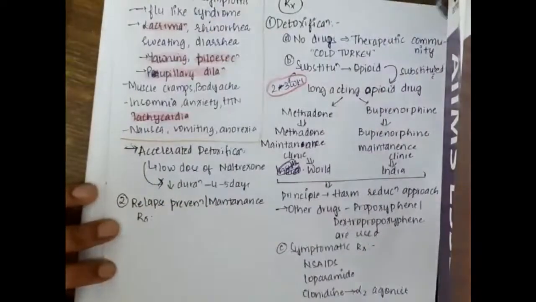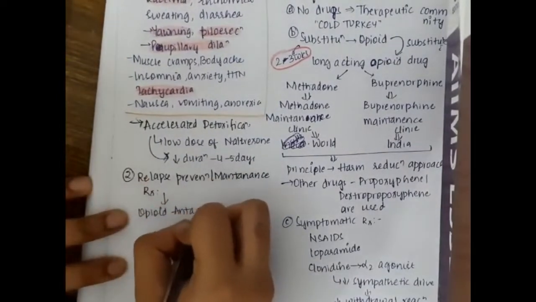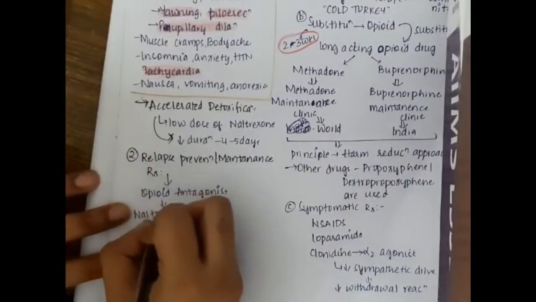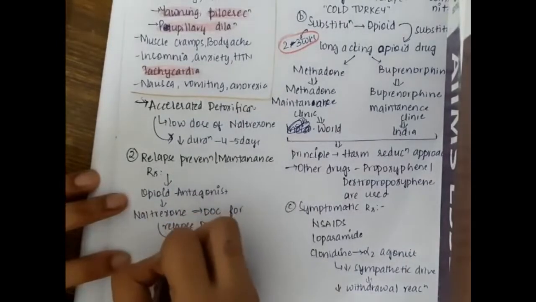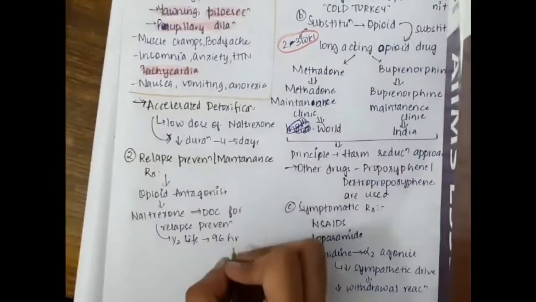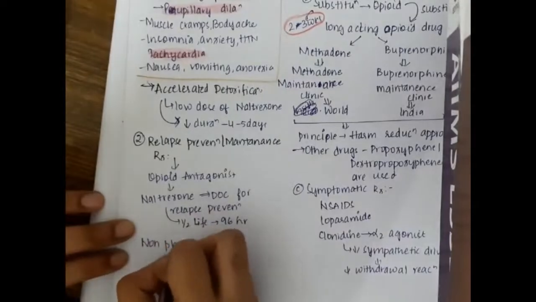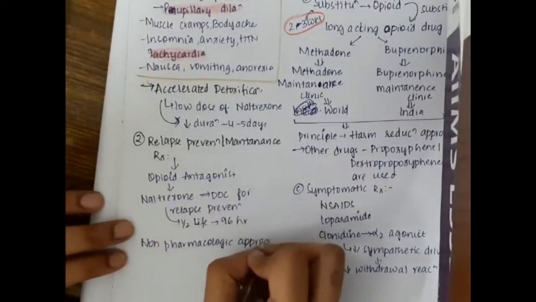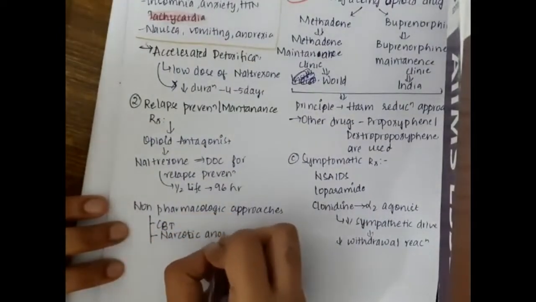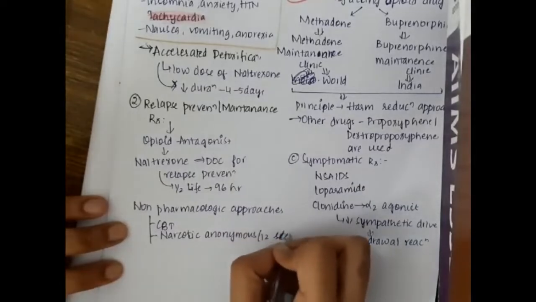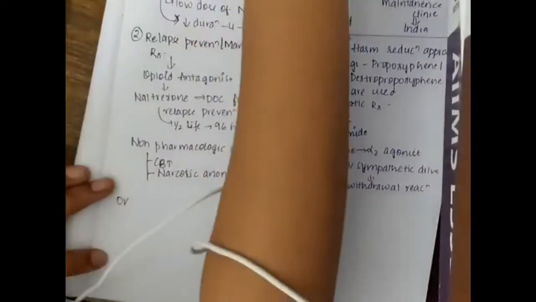Then we have relapse prevention or maintenance treatment. In maintenance treatment, we mainly give opioid antagonists, that is naltrexone. This is the drug of choice for relapse prevention. Naltrexone has a half-life of 96 hours, which is very long, so because of this longer half-life, we use it in maintenance therapy. We also have some non-pharmacological approaches like cognitive behavioral therapy or Narcotics Anonymous, which is similar to Alcoholics Anonymous, a self-help group which follows 12 steps to quit opioids.